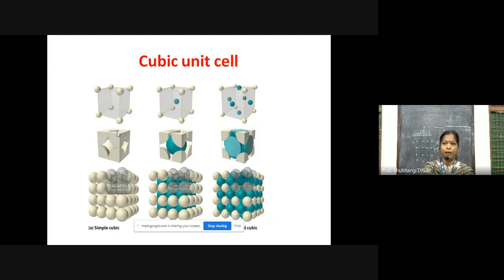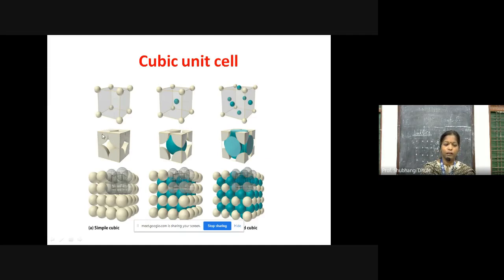That one part, which is 1/8 of the lemon, is the same as shown here. If 8 unit cells have one constituent particle, that means each unit cell has the 1/8 part of the constituent particle.